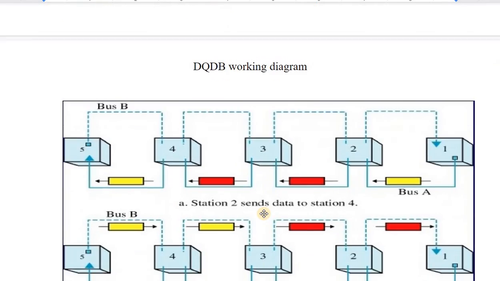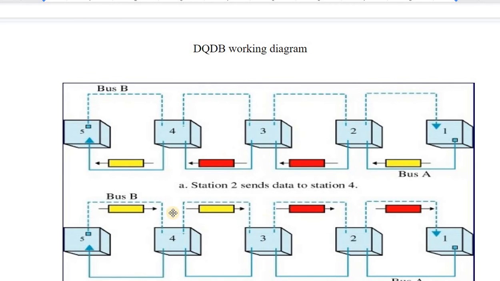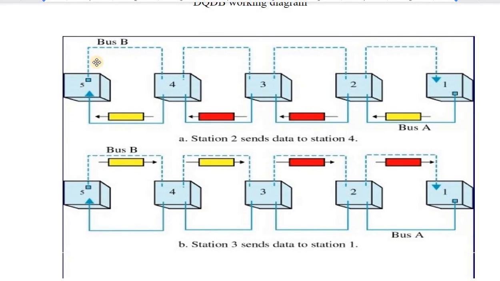If you want to see the working diagram of the DQDB, then this is the working diagram. See, this is bus B. Upside we have bus B and downside we have bus A. So this is the actual flow of the data. In case node 2 sends data to station 4, you can say node, station, or computer, whatever you feel comfortable.